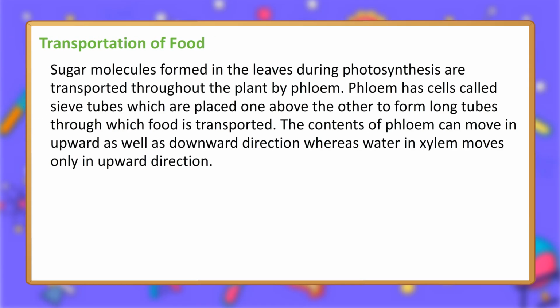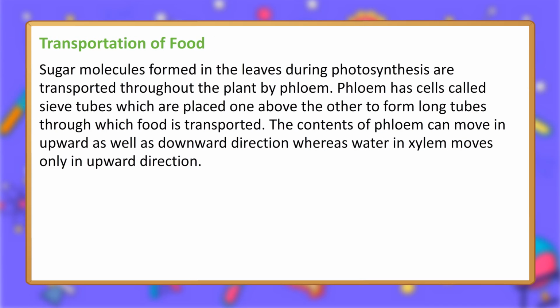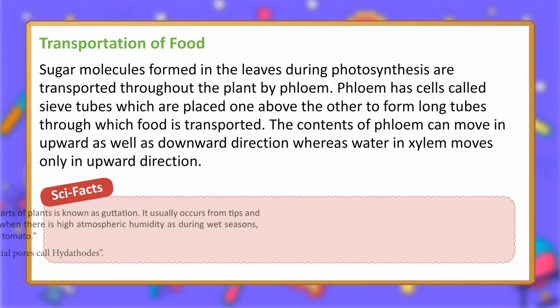Transportation of food. Sugar molecules formed in the leaves during photosynthesis are transported throughout the plant by phloem. Phloem has cells called sieve tubes which are placed one above the other to form long tubes through which food is transported. The contents of phloem can move in upward as well as downward direction, whereas water in xylem moves only in upward direction.